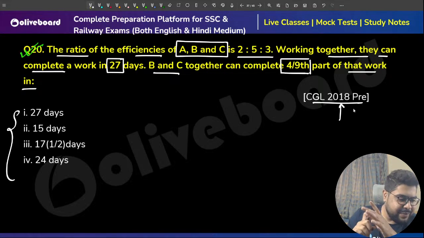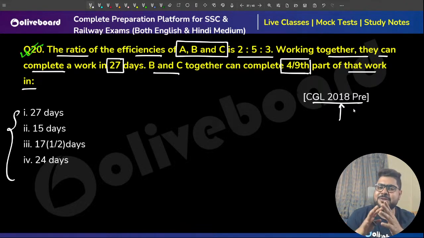Very, very simple. Good afternoon, Vikshit. Very, very good afternoon, brother.